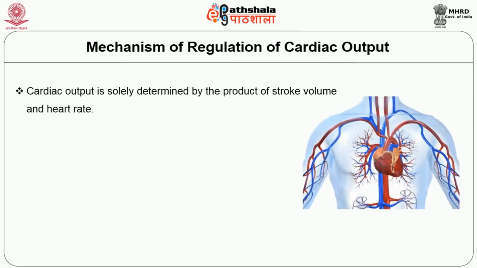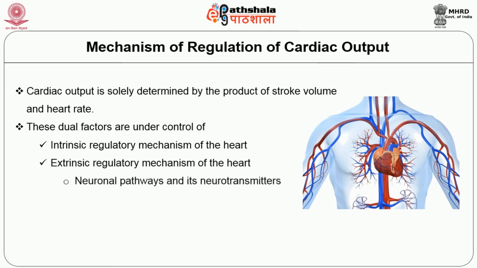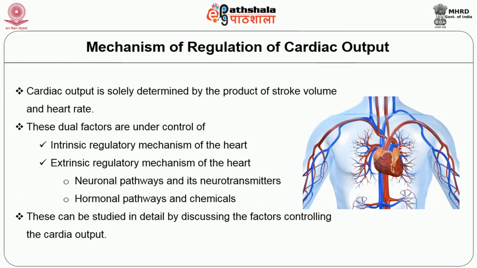Cardiac output is solely determined by the product of stroke volume and heart rate. These dual factors are under control of the intrinsic regulatory mechanism of the heart and the extrinsic regulatory mechanism of the heart, namely neuronal pathways and their neurotransmitters, hormonal pathways and chemicals. These can be studied in detail by discussing the factors controlling the cardiac output.